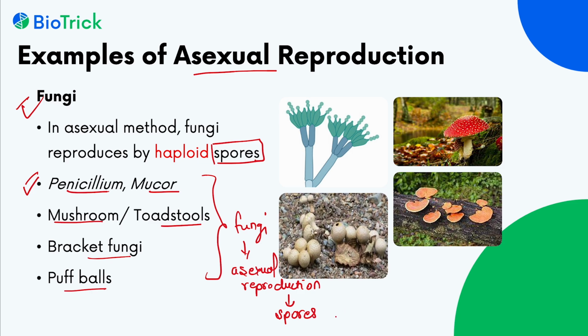In fungi, sexual reproduction also occurs, but in asexual reproduction, it occurs through spores, which are haploid in nature. That is, they contain half the number of chromosomes.